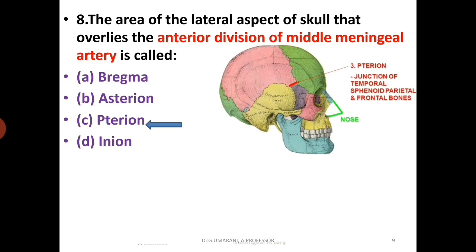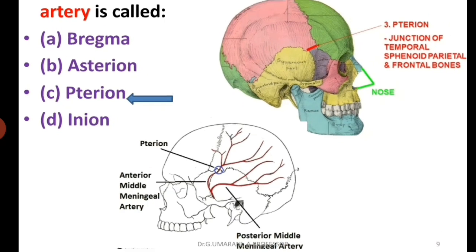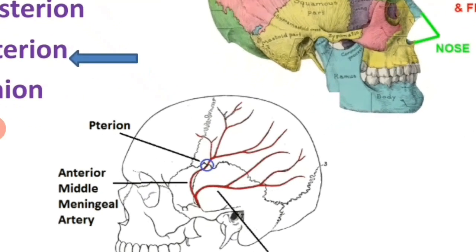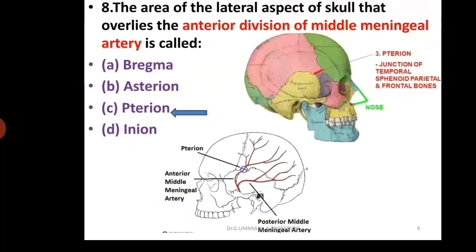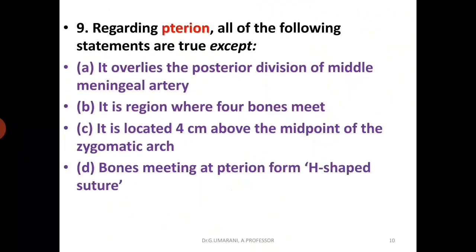In this image you can see the middle meningeal artery entering the skull to supply the meninges. It divides into anterior and posterior divisions. The anterior division of the middle meningeal artery passes through this terion. So the answer is terion.